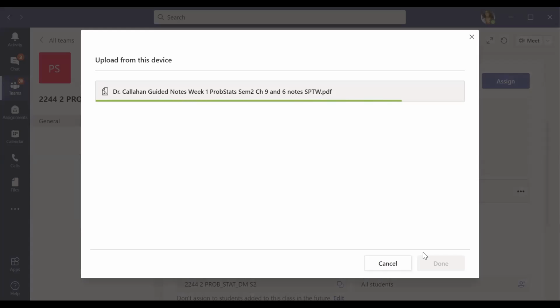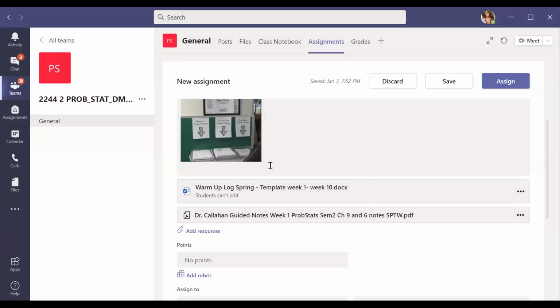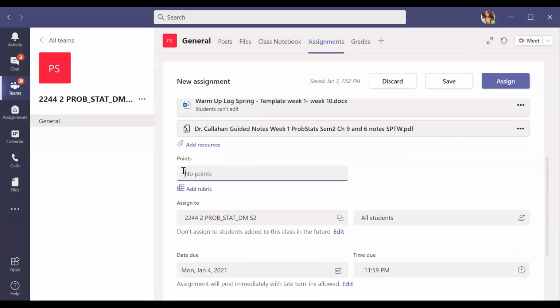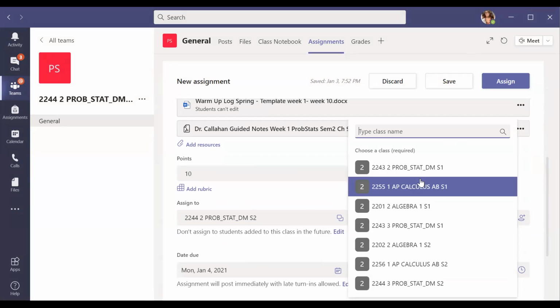Now that you have both of those electronically as a PDF and a Word document, if you have a printer at home, you're welcome to print them. If you decide not to, make sure you pick up a hard copy. If you don't have access to pick it up or print it out, you're going to do a little bit more work: as you watch the video, copy down the notes as they appear on the video itself. You can do the work on a separate piece of paper, take a picture of it, upload it onto week 1 Monday, and you will get your 10 points. Every day is worth 10 points. This applies to both classes, 5th period and 6th period.